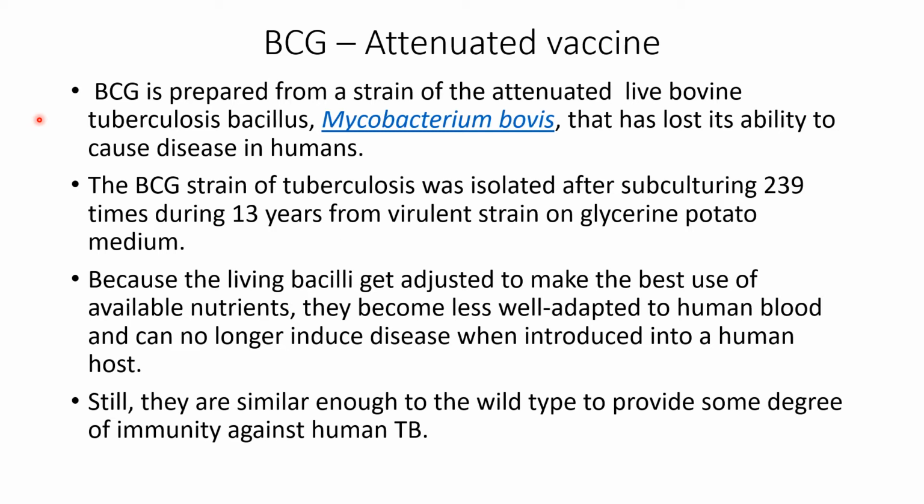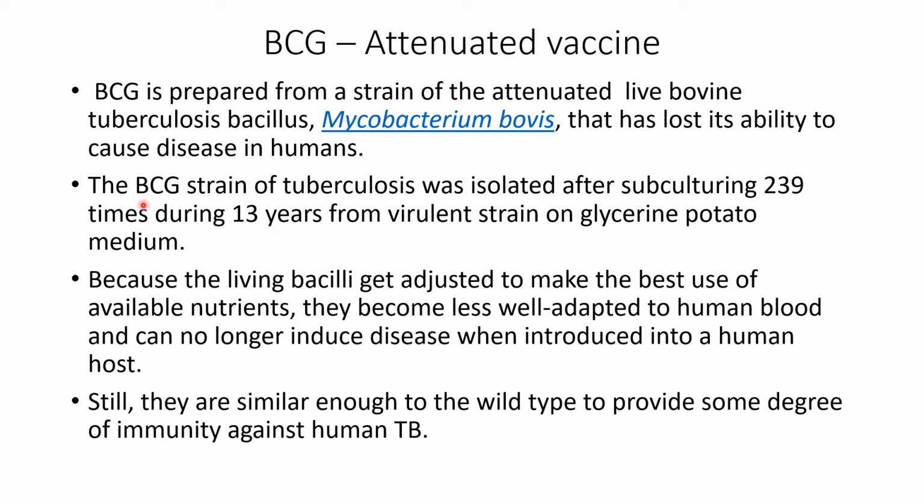So BCG is prepared from a strain of Mycobacterium bovis. This live bovine tubercle bacillus, Mycobacterium bovis, has lost its ability to cause disease in humans. How?